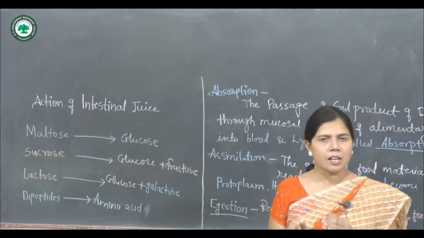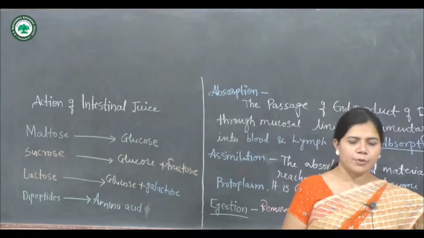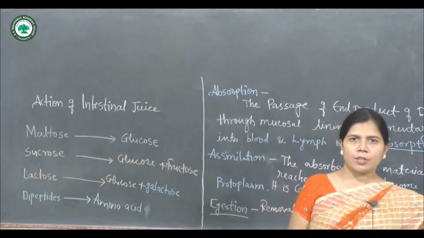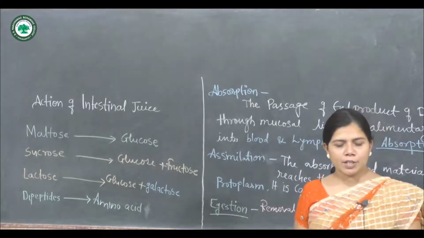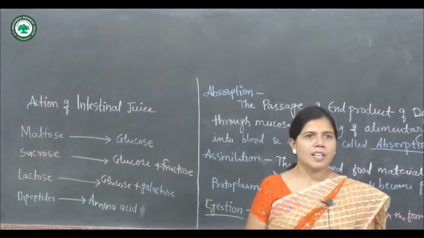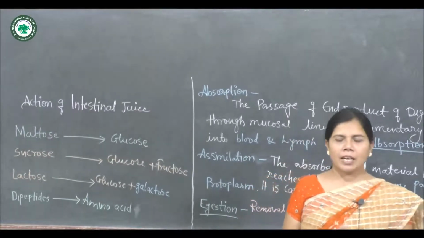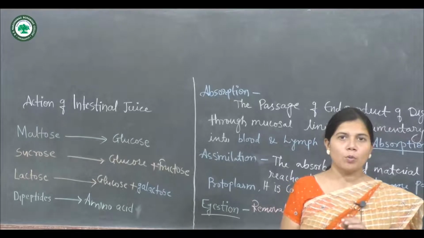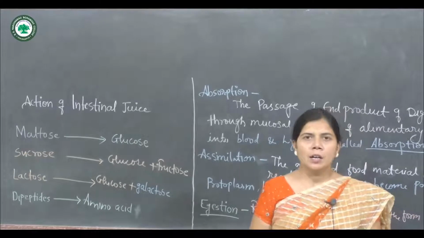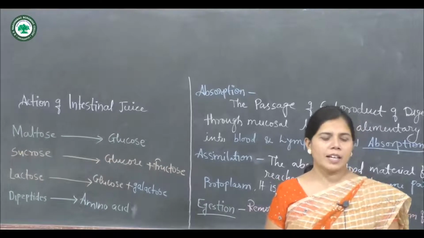Chyle is an alkaline slurry which contains various nutrients, and these nutrients are ready for absorption. These nutrients are absorbed, and the remaining undigested material is transferred into the large intestine. Remember that the mucosa of the large intestine produces mucus, but there is no enzyme. It means the large intestine secretes only mucus and no digestive enzyme.